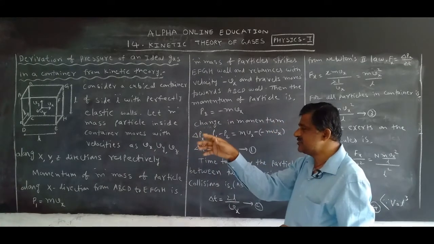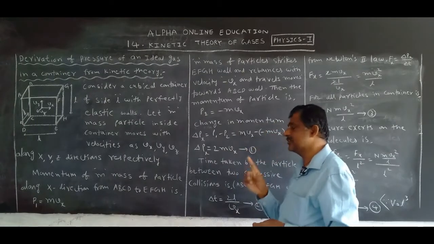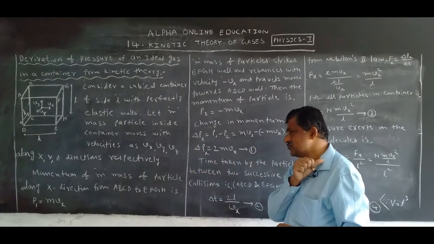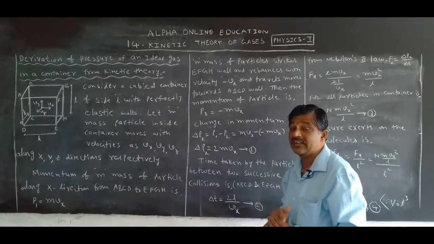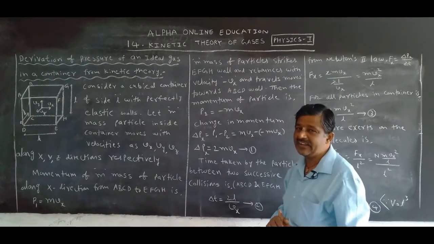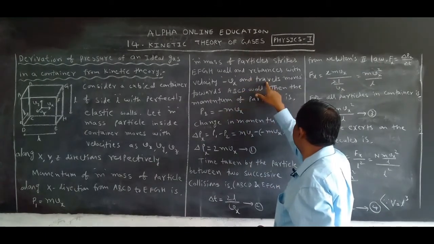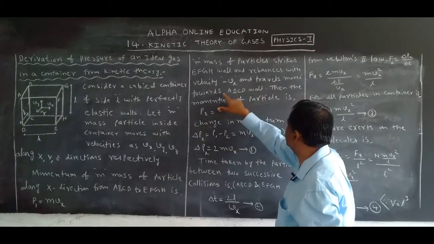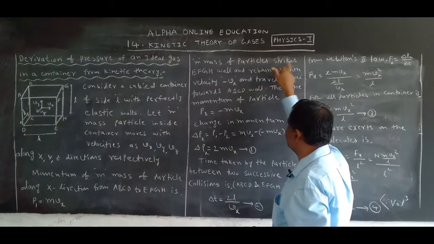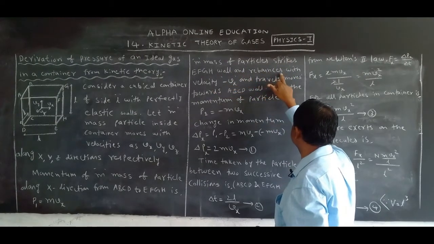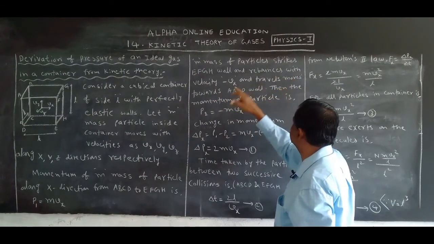When it moves back, in which direction does it travel? Along the negative x direction; in the beginning it was the positive x direction. So the velocity is Vx, and after striking and rebounding, the velocity is minus Vx. Why can we take minus? It travels along the negative x direction, moving towards the ABCD wall. The particle of mass m strikes the EFGH wall and rebounds with velocity Vx, moving towards